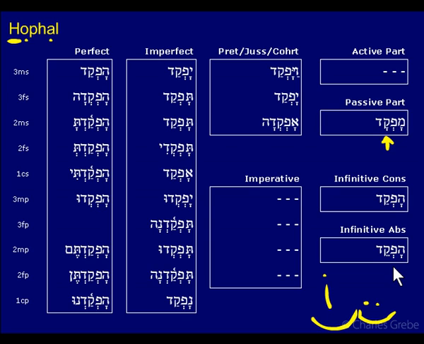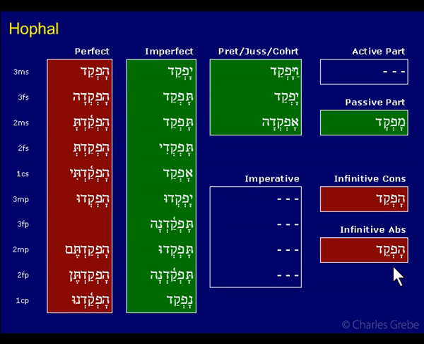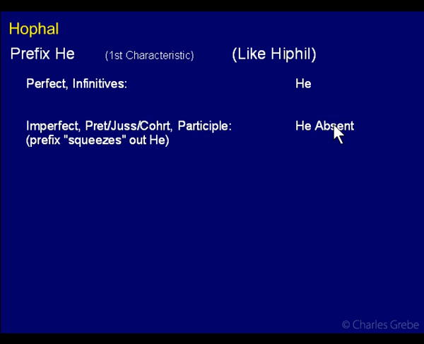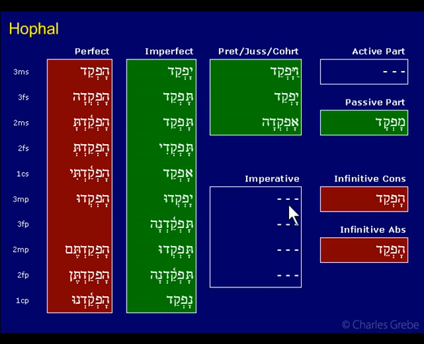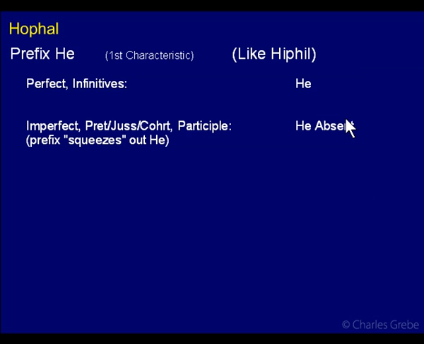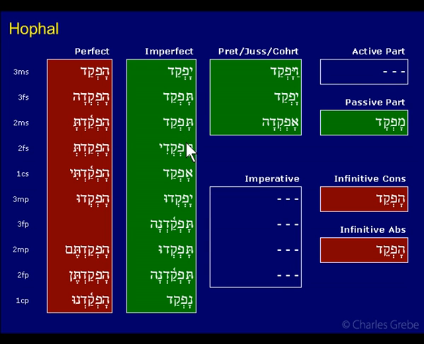Okay, now I'll go and repeat everything again as we look at this in more detail, or do another pass through it anyway. So I've divided them up here just like the Hiphil. We have hey over here and hey over here, and these are the prefix forms where the hey gets squished out. It doesn't assimilate, it just drops. That's all I'm saying here. Hey in these two, the red ones, and hey absent over here. Okay.